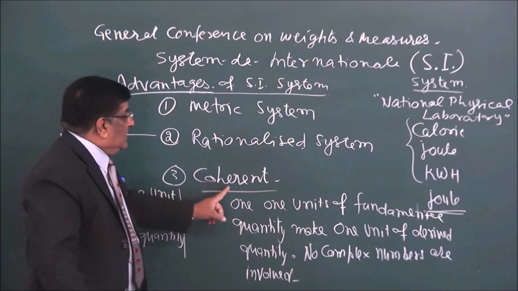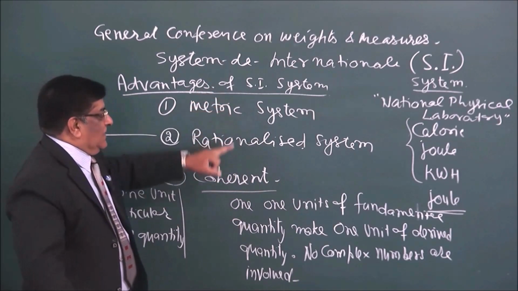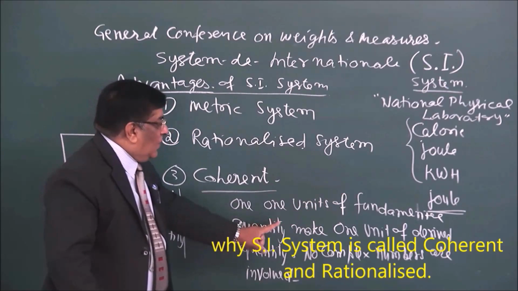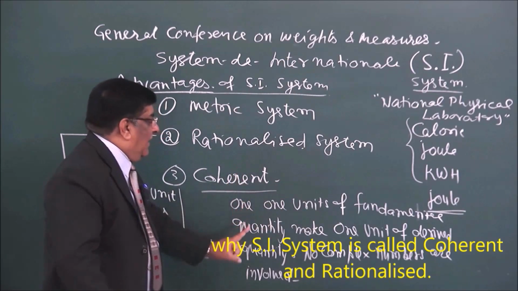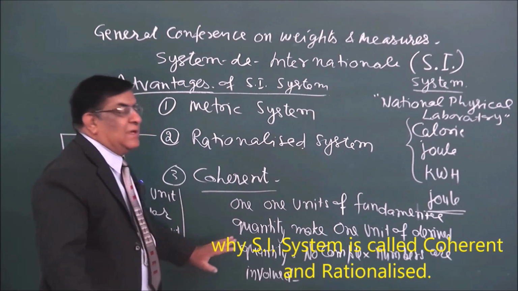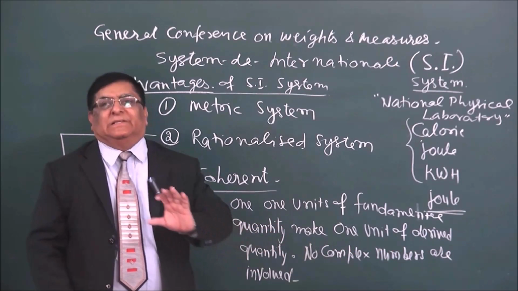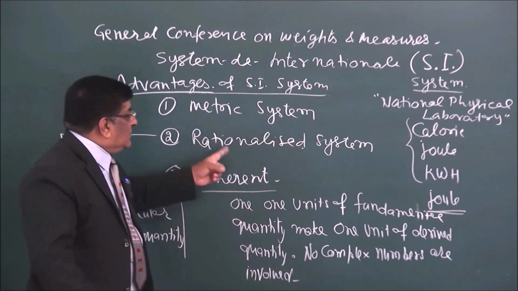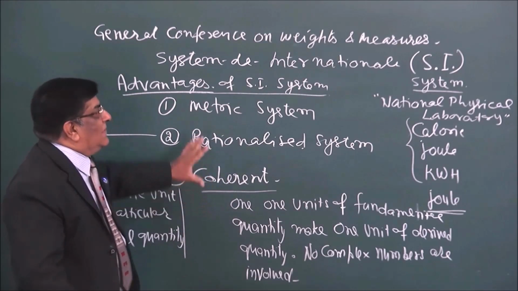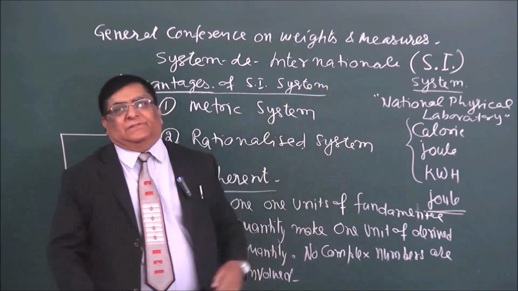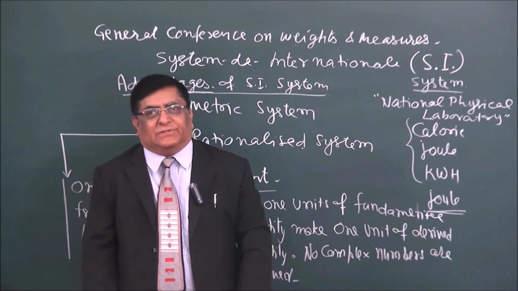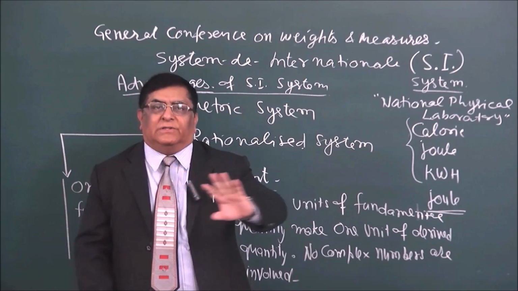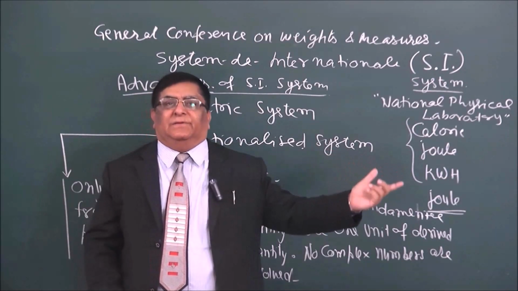Okay, then what is coherent property of SI system? This property says that one unit of fundamental quantities makes 1 unit of derived quantity. No complex numbers are involved in it. This is a simple and coherent system. So it's a metric system, it's a rationalized system, it is a coherent system. That is why we adopt SI system, and that is international system. And in this we have defined the units of all the different quantities as we learnt in the previous lecture.